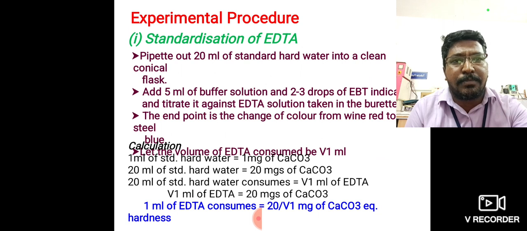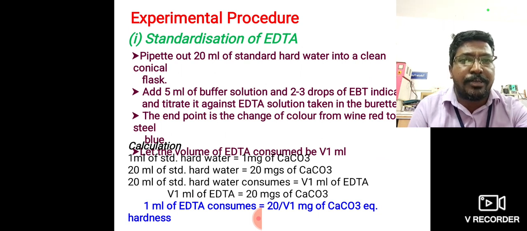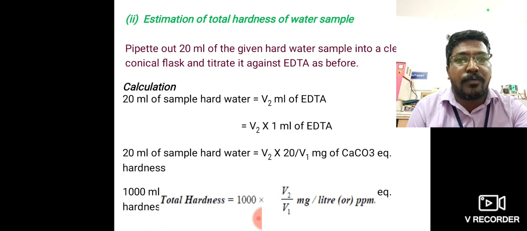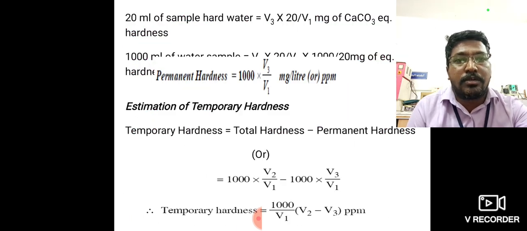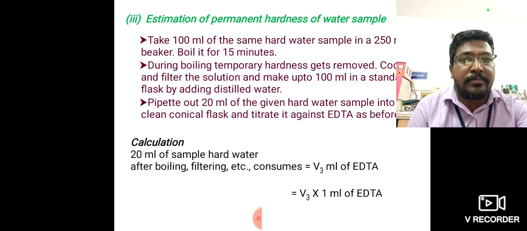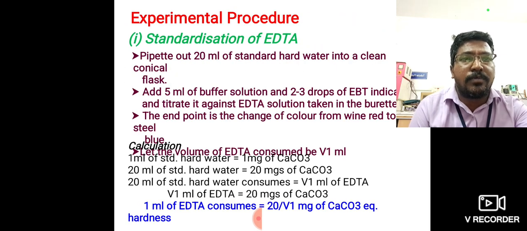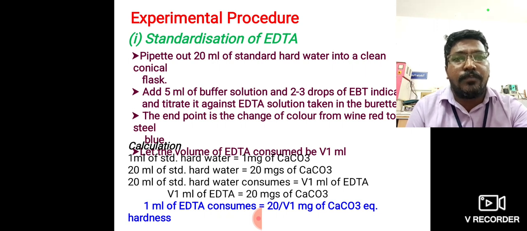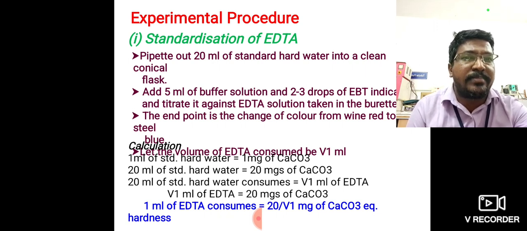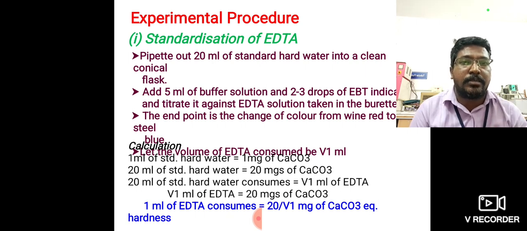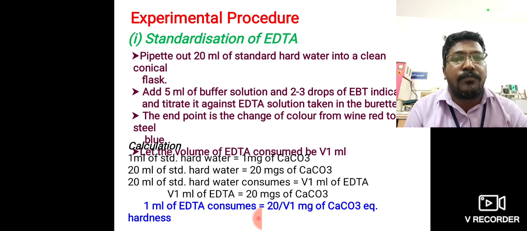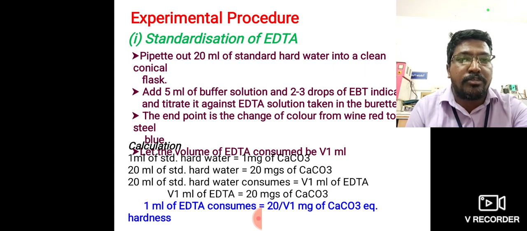There are 4 parts in the experimental procedure. The first is standardization of EDTA, the second is estimation of total hardness, the third is estimation of permanent hardness, and the fourth is temporary hardness. First, standardization of EDTA: 20 ml of hard water is taken in a conical flask, add 5 ml buffer and 2 to 3 drops of EBT indicator, and titrate against EDTA to give V1 ml of EDTA. So 1 ml of EDTA consumes 20 divided by V1 milligram of calcium carbonate.